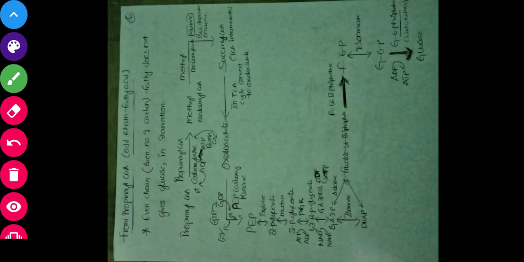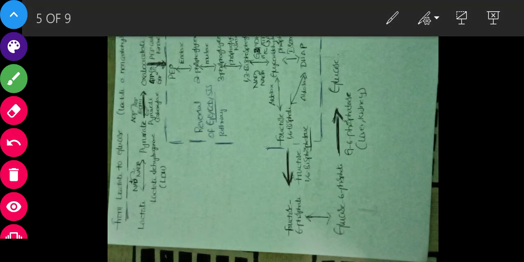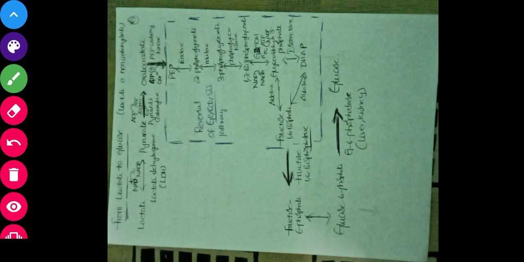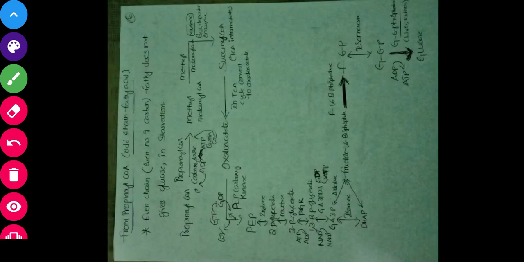Okay. So remember guys, the carbon number is increasing. The source is actually the carboxylase enzyme. This carboxylase enzyme will add more carbons. It will form methyl malonyl CoA. This methyl malonyl CoA will form succinyl CoA.